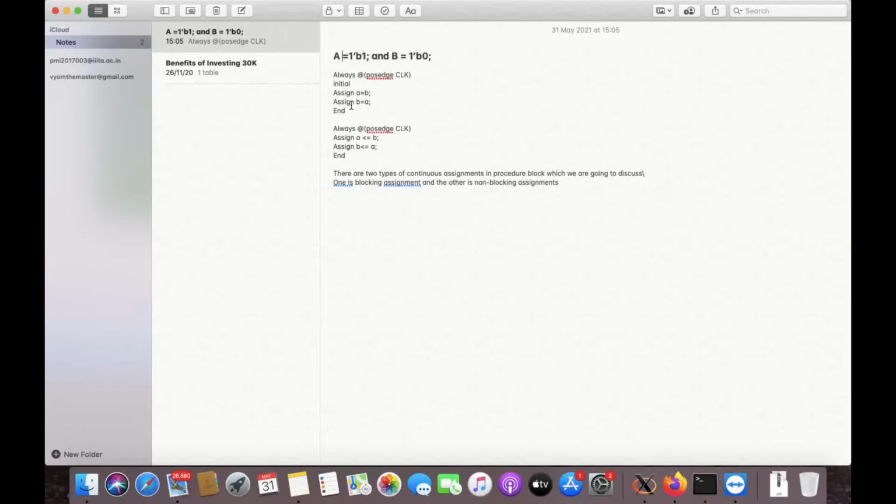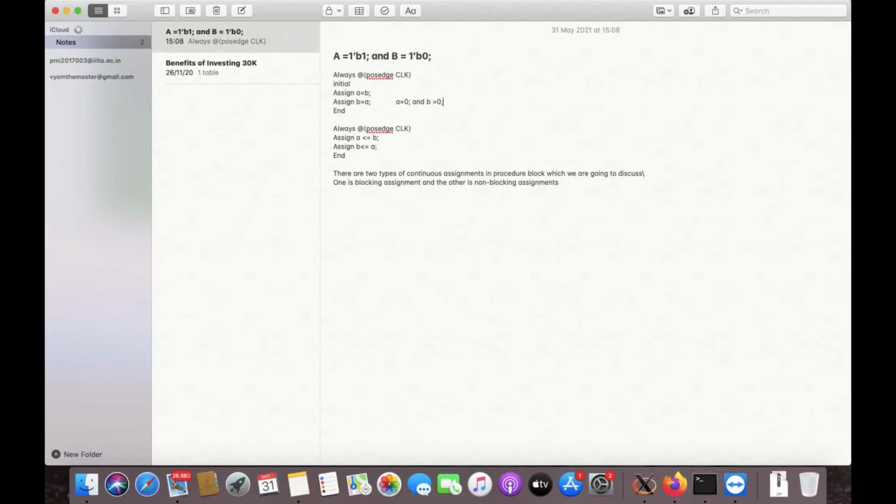So it will assign the value of b to a, that is 0 to a, then it will assign the value of a to b, because it is executing in sequential order. So the output will be a equal to 0 and b equal to 0.